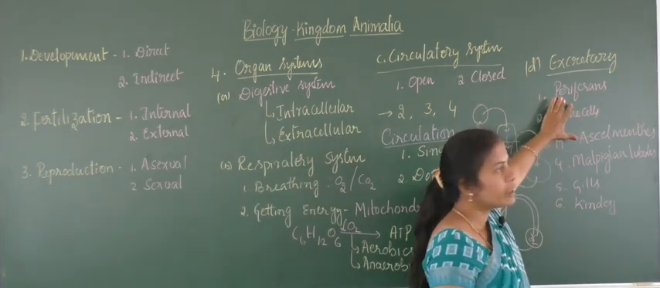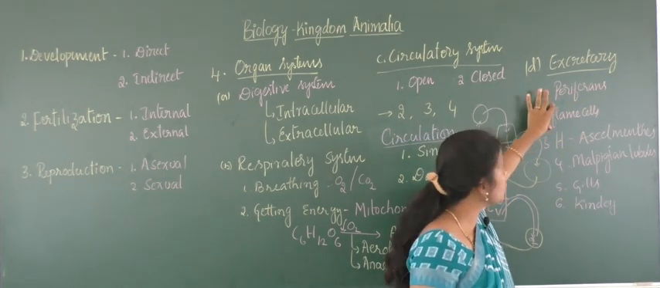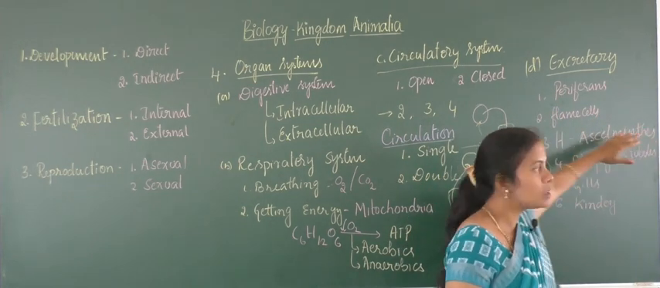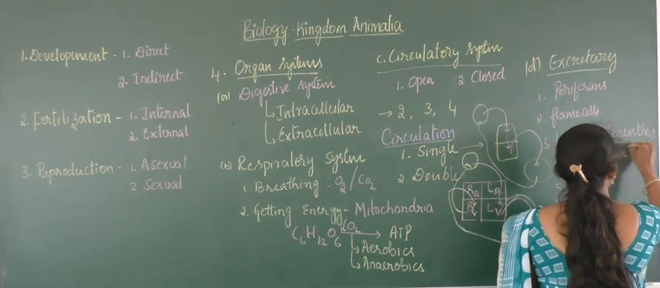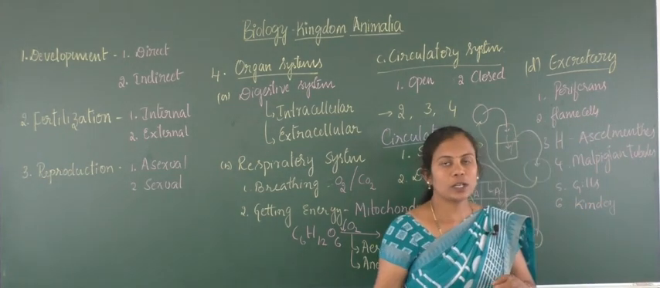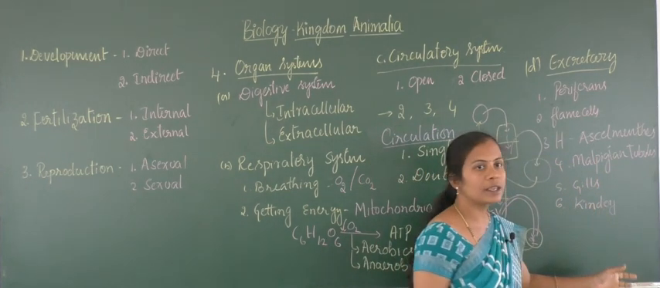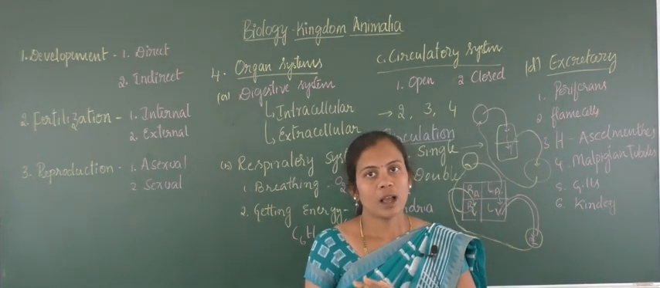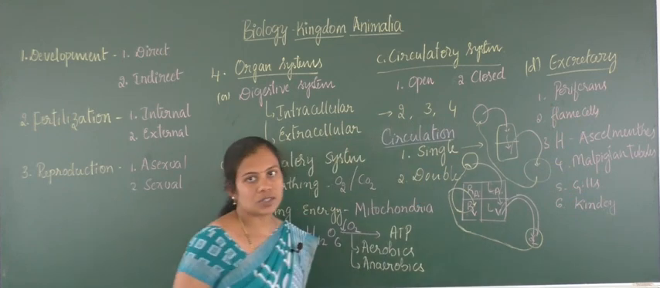Poriferans perform simple diffusion. Flame cells, a special type of cells, only perform excretion. And the H type of organ which is present in Aschelminthes only performs excretion. Malpighian tubules are the organs which are present in close contact with the digestive system of insects, and then later gills and the kidney. When it comes to the kidney, there is a group of organs which makes a complete system, right, regarding the excretory system.